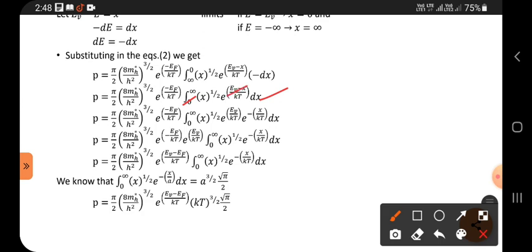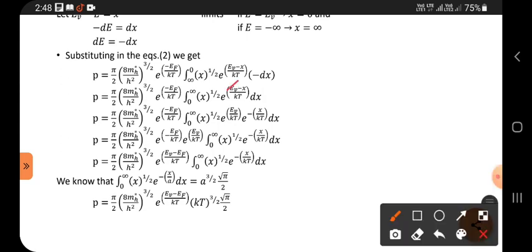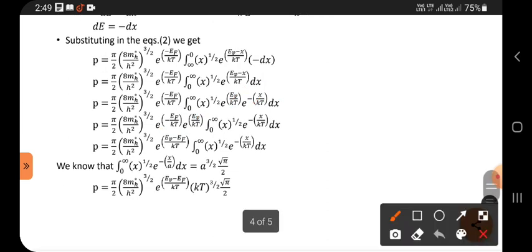Now separate this one as this one and this one. e power of Ev minus x is e power Ev into e power minus x. But here integration is with respect to x only, so we can take it as a constant outside. Now bases are equal in the product, so powers we add. So e power Ev is positive, e power minus x is negative. And this is the formula, this one.